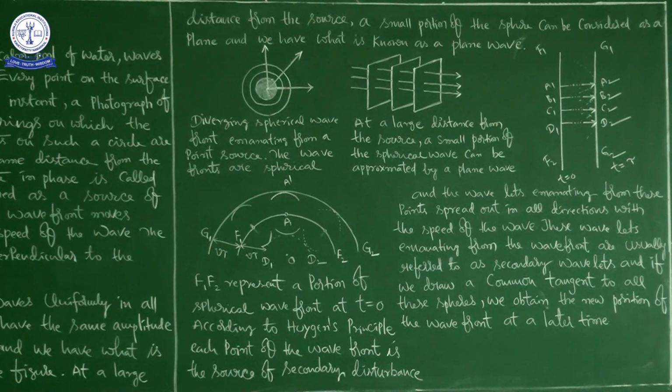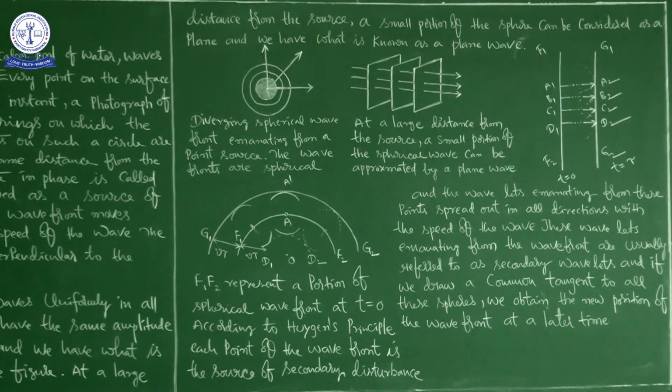Okay. In this manner we can also determine the shape of the wavefront for a plane wave propagating through a medium. So this is the plane wave, like A1, B1, C1, D1 are the 4 points, and here you can expect the next wave, that is at t is equal to tau. So it is the plane wave at t is equal to 0, it is the plane wave at t is equal to tau. Okay. So this is all about Huygens principle in this class.